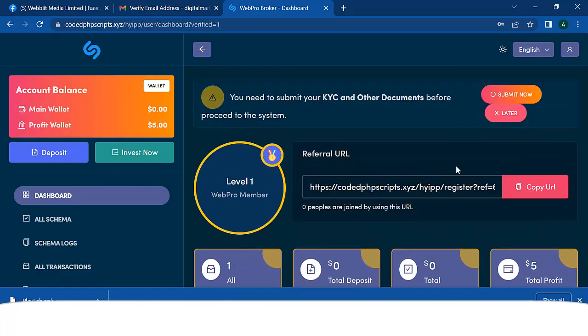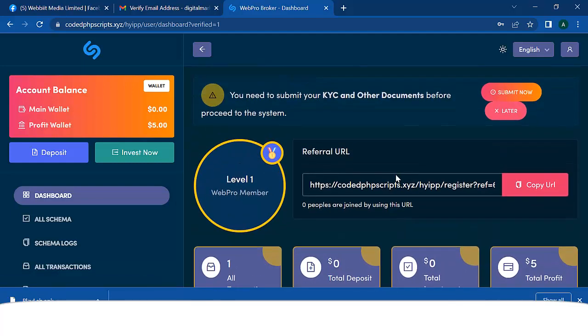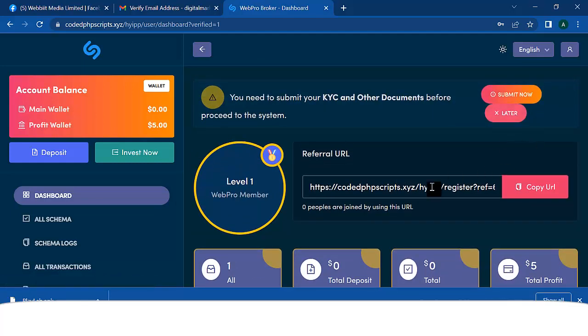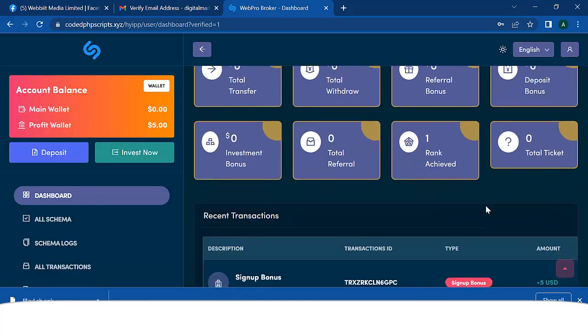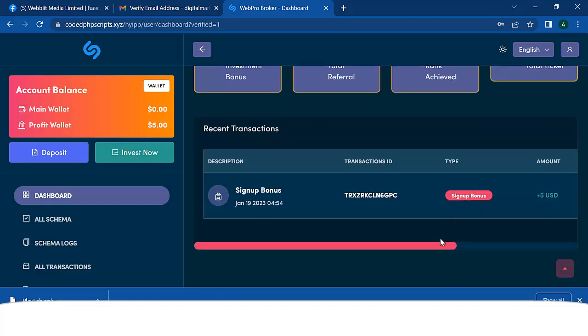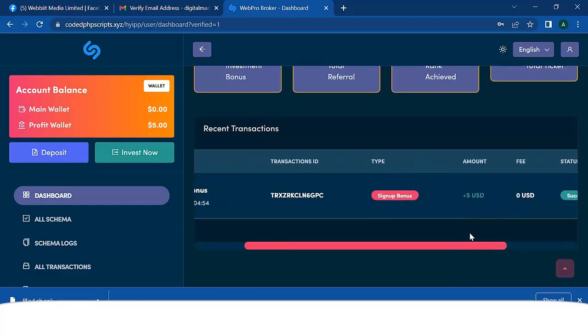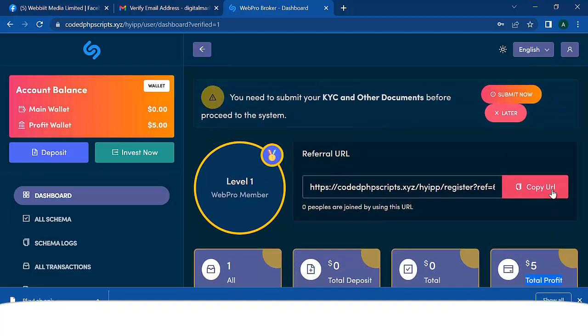So when you log into the dashboard, you're going to see that you need to submit your KYC and other documents before you proceed. So it asks for a KYC verification system. You can also set the KYC verification system on the admin section. And you can also see that they have given you $5 profit on your profit wallet for the registration purpose, for sign up purpose, giving you $5, right? So I can just click on submit.